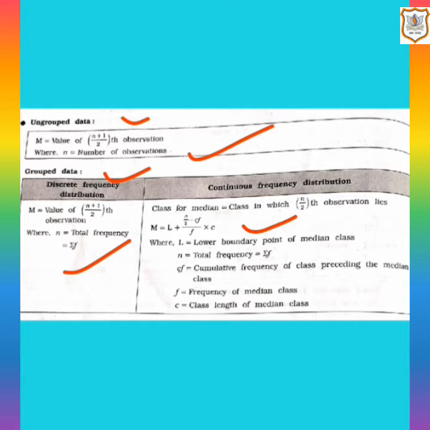In continuous frequency distribution, the formula for median is M is equal to L plus ((n by 2 minus Cf) upon f) into C, where L is the lower boundary of the median class, n is the total frequency or sigma f, Cf is the cumulative frequency of the class preceding the median class, f is the frequency of the median class, C is the class length of the median class.